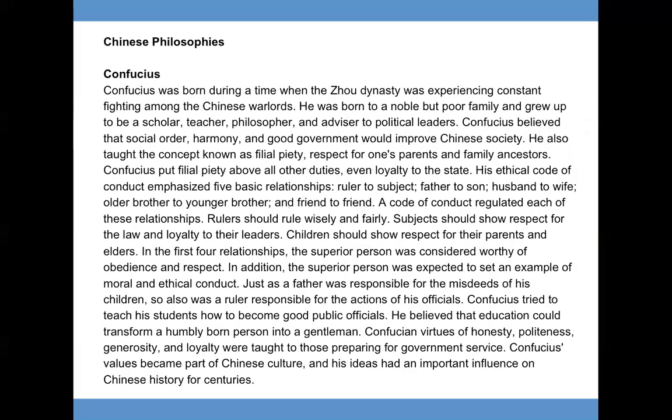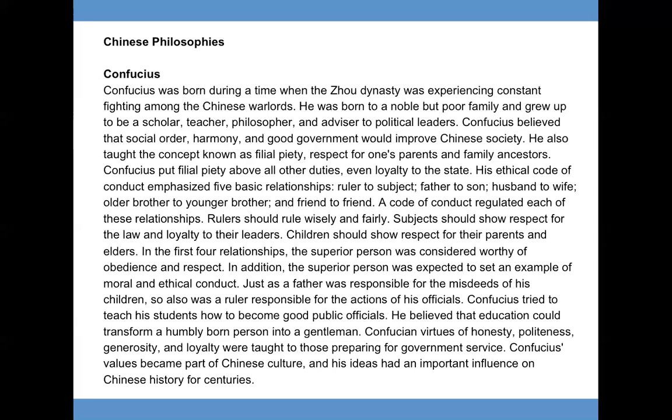Chinese philosophies. Confucius. Confucius was born during a time when the Zhou dynasty was experiencing constant fighting among the Chinese warlords. He was born to a noble but poor family and grew up to be a scholar, teacher, philosopher, and advisor to political leaders. Confucius believed that social order, harmony, and good government would improve Chinese society.